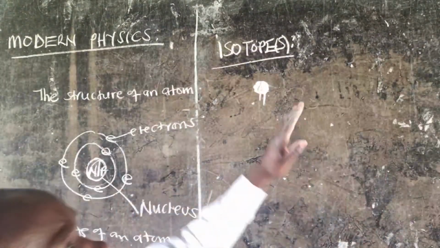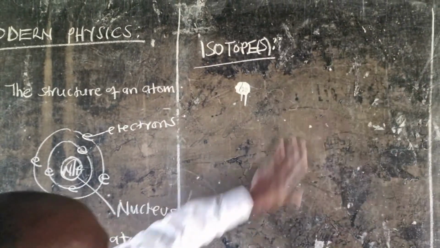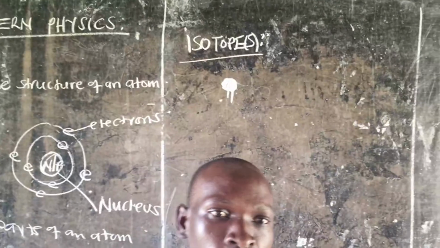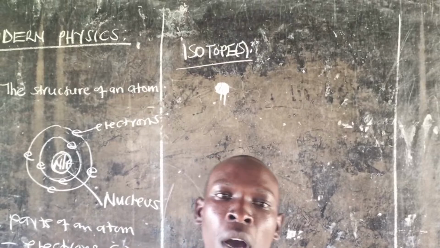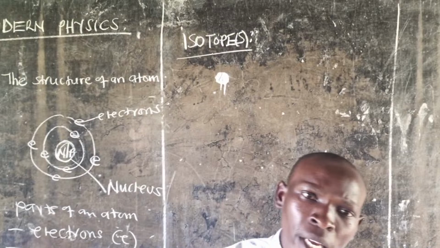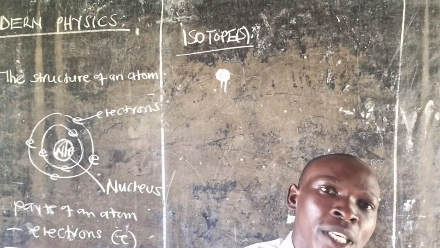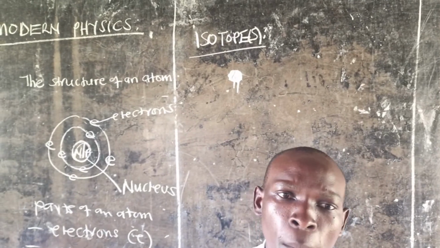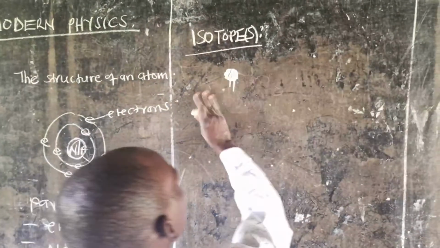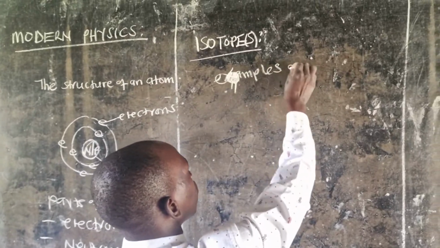The definition of it, an isotope, or isotopes: atoms of the same element that have the same number of protons but different mass number. Atoms of the same element but having the same atomic number and different mass number. What do I mean? We have different types of isotopes. For example, examples of isotopes.